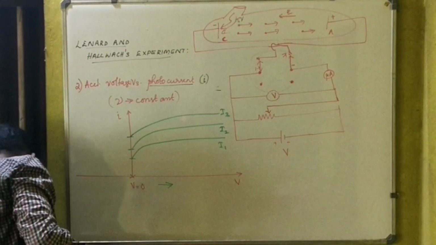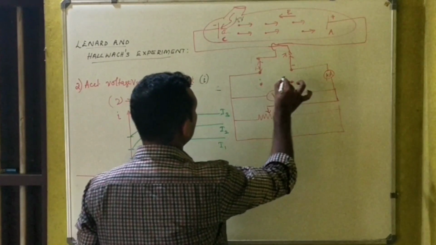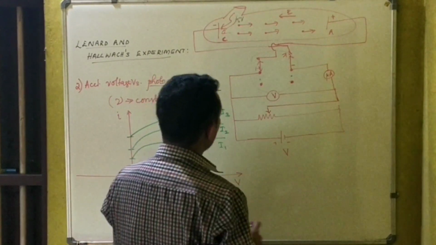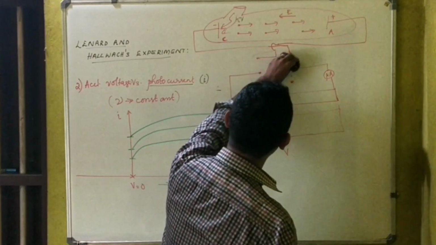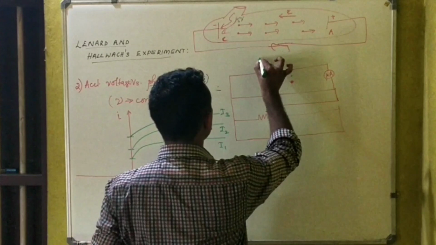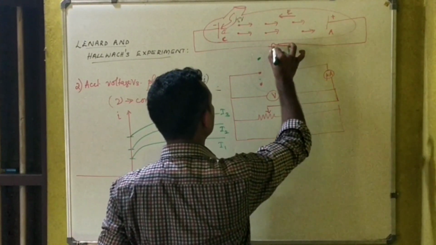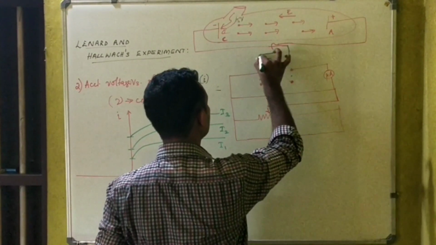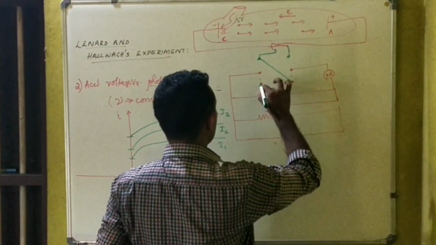Now let's do the next thing. This connection is off, and there is a key closed here. In the next observation, instead of keeping it likewise, now they have connected it the other way.